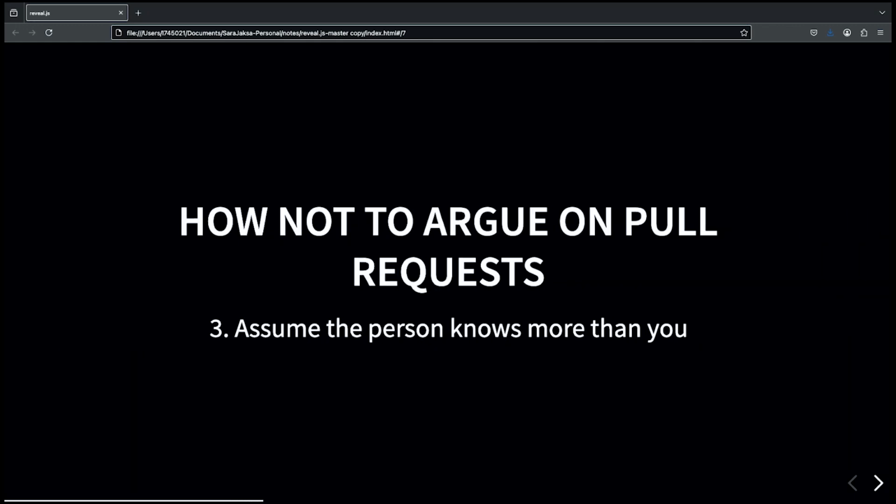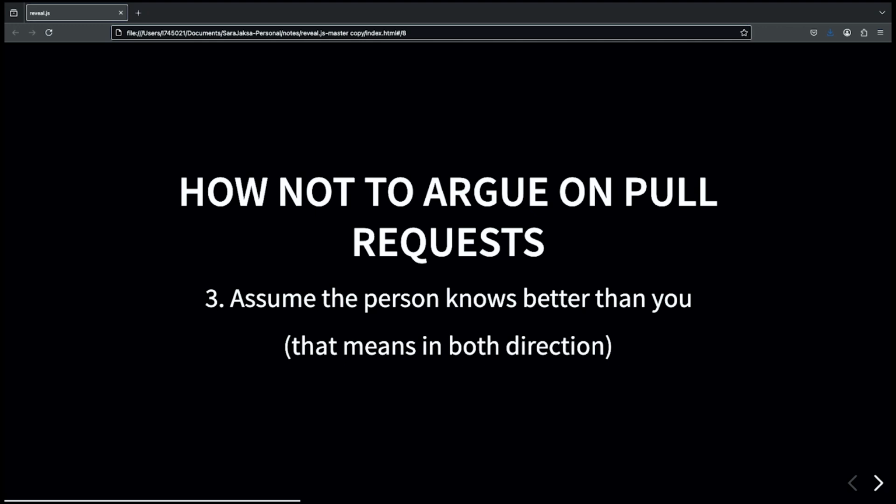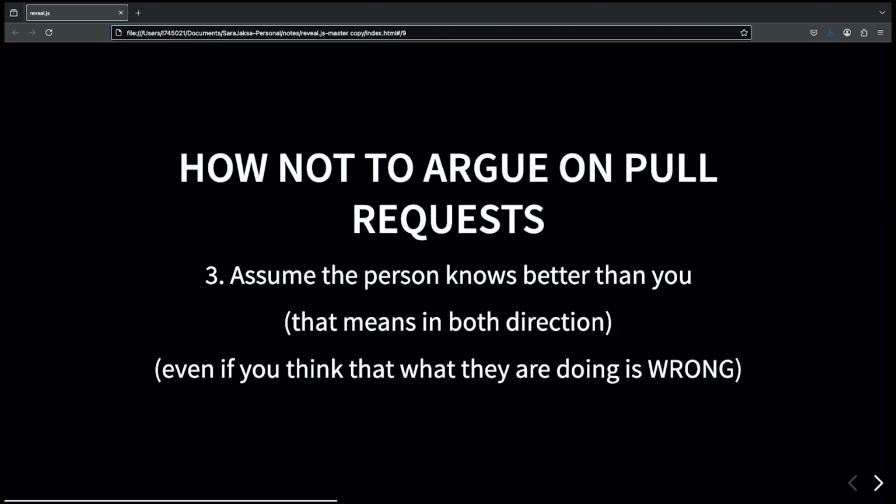But this is the point that probably works for me. I always assume the other person knows more than me. And yeah, that means in both directions, even if I'm a reviewer or if I'm the person that works on the code. And that means even if I look at it and think this is deeply, deeply wrong.